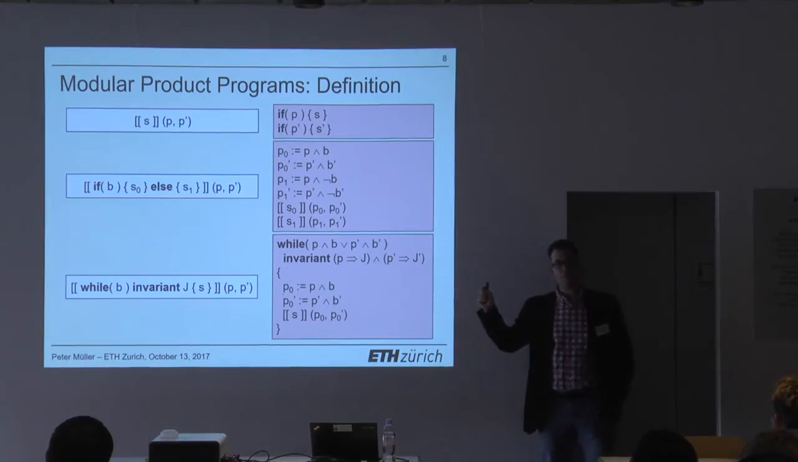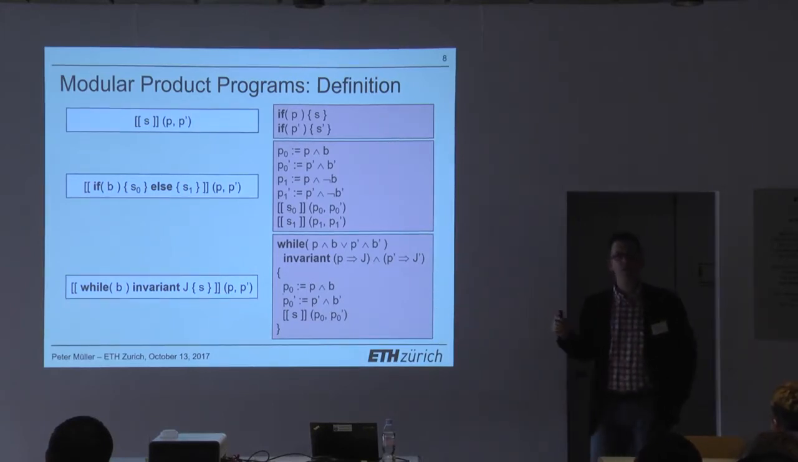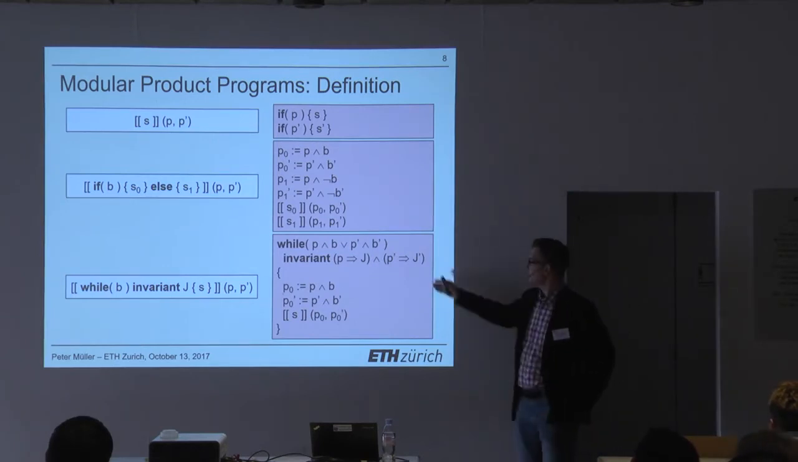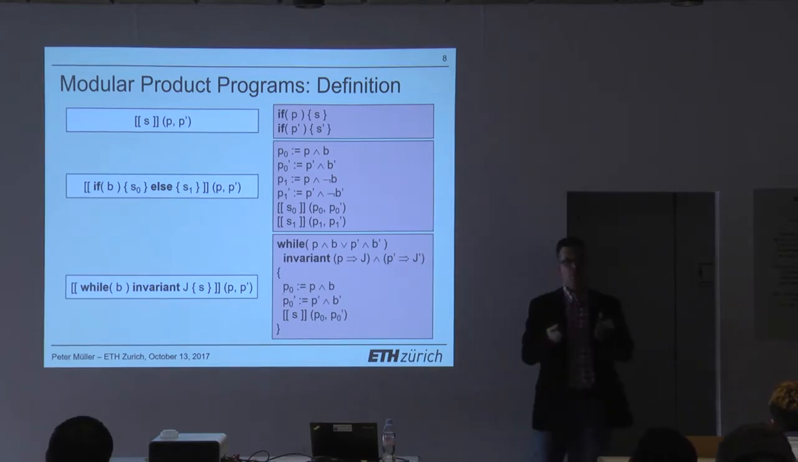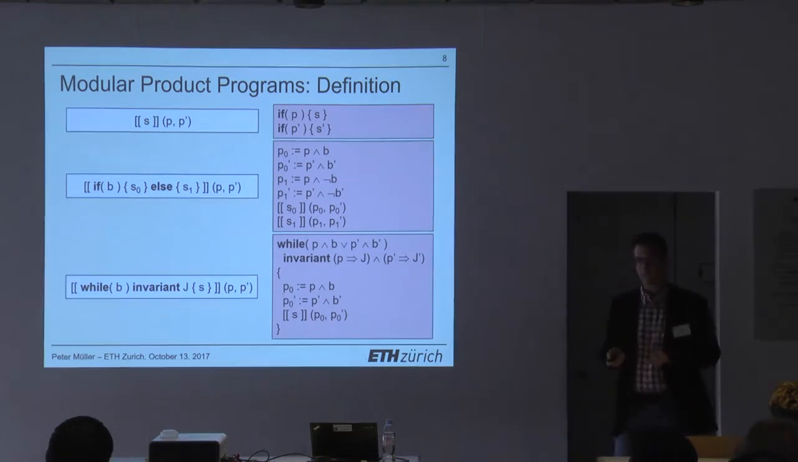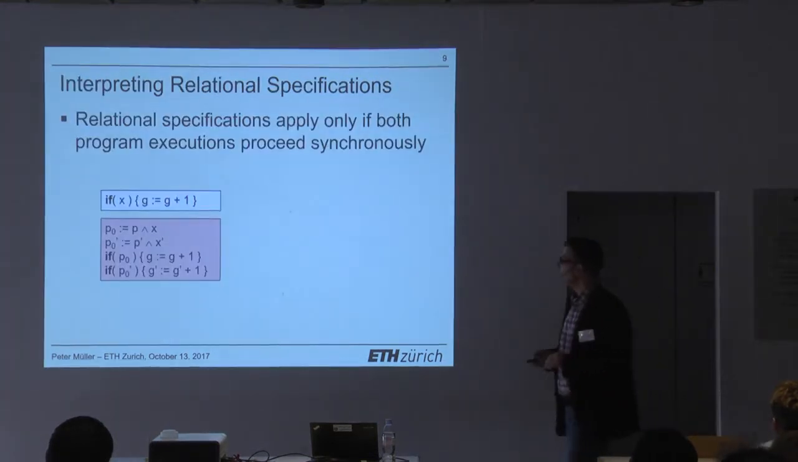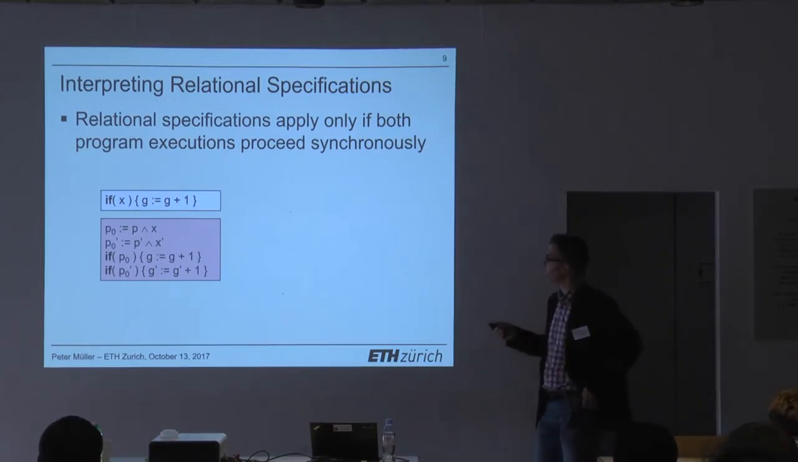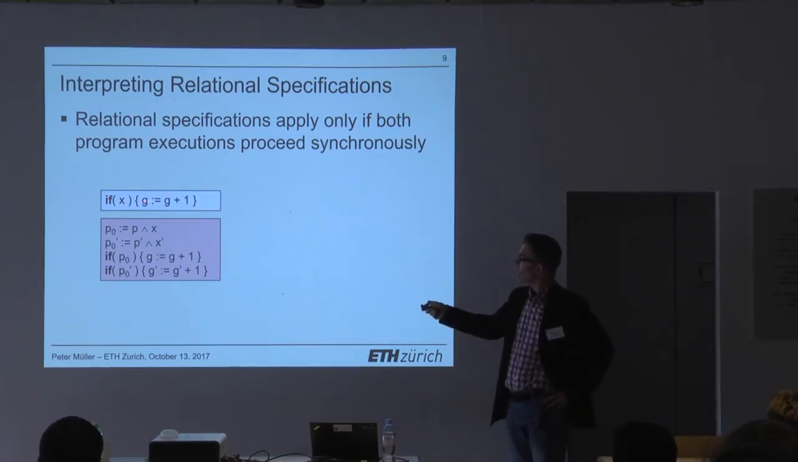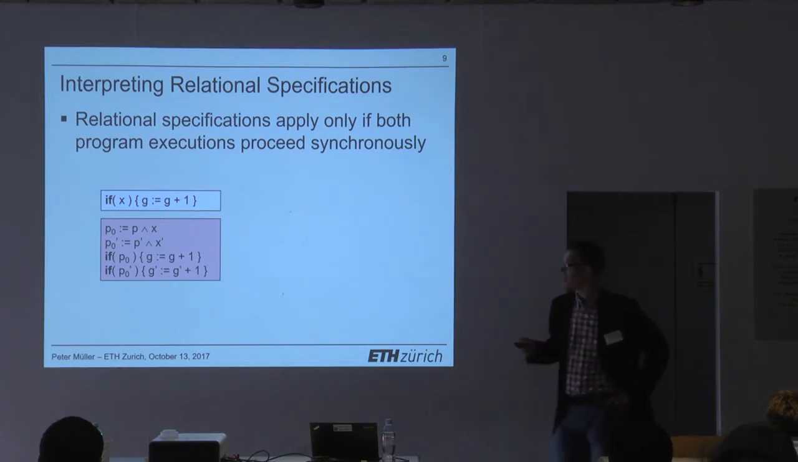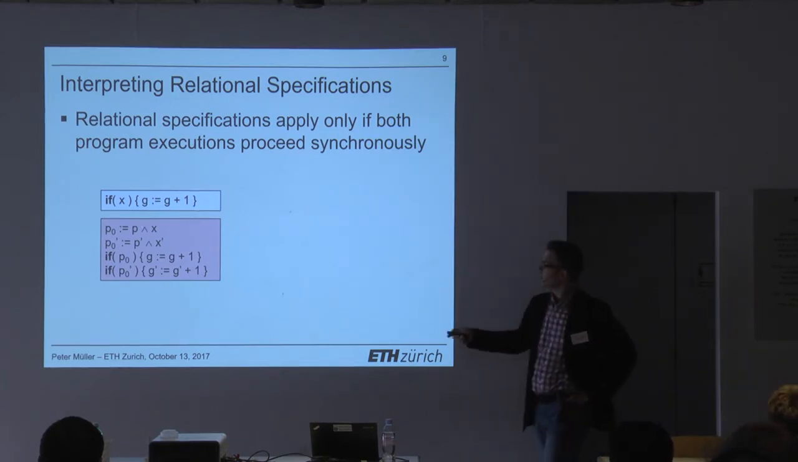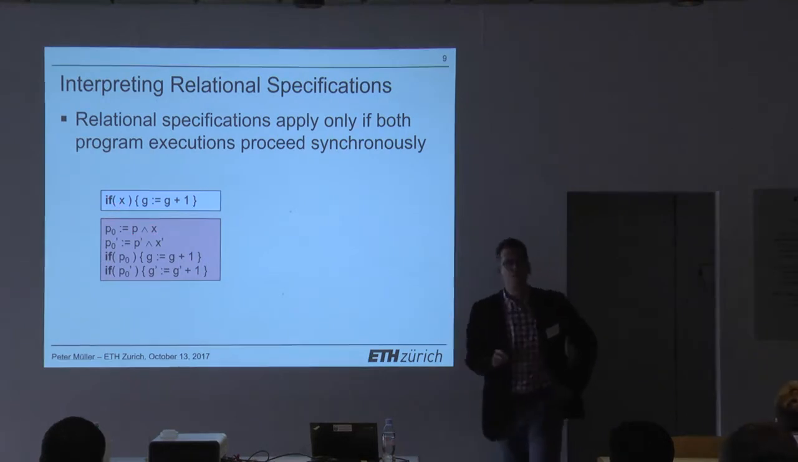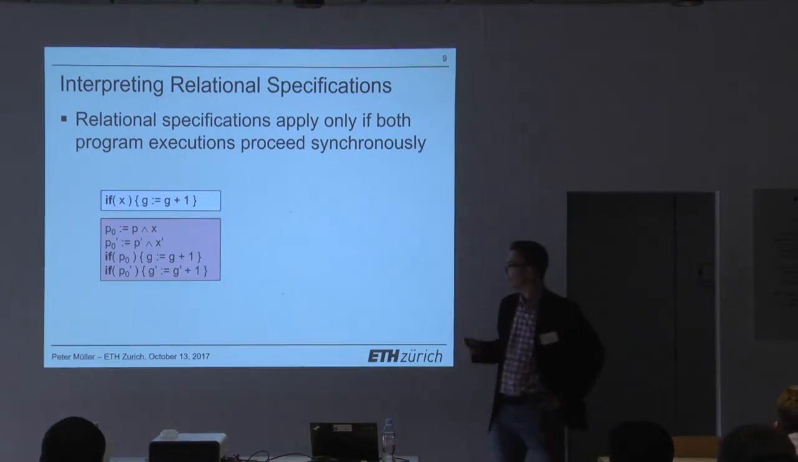So now, as you will see in a few minutes, we do have a way of interpreting specifications such as low of g, because there's now 1 place where we can talk about both executions at the same time. So let's do this. Let's look at relational specifications. So here's the example that we've seen before. If x holds, I want to increment g. And here you see the encoding. So the if statement gets translated into these cases here. It's a bit simpler now because we don't have an else branch.